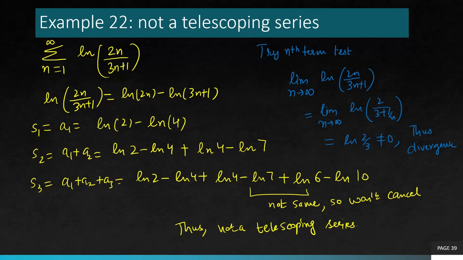So had this clicked to you earlier, like before trying for telescopic, if you would have used the nth term test earlier than that, then you could have saved time. But it's all a matter of how you are looking at the question and how you are trying to do it sometimes.